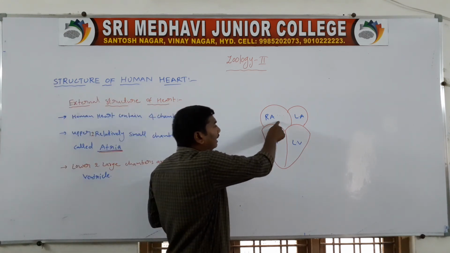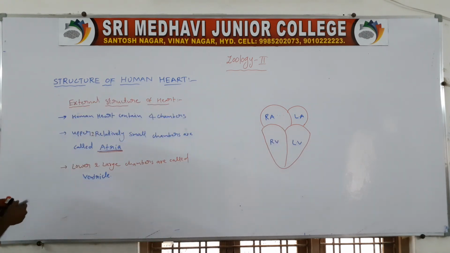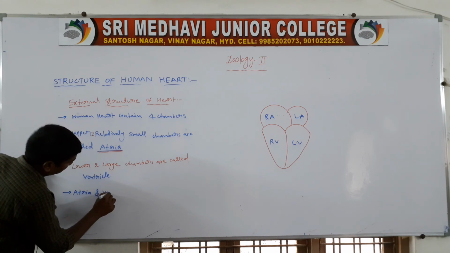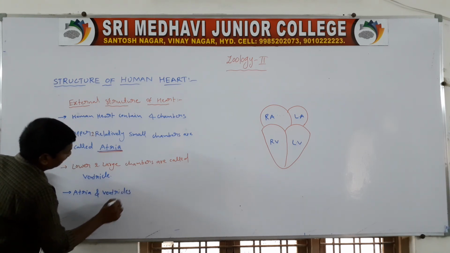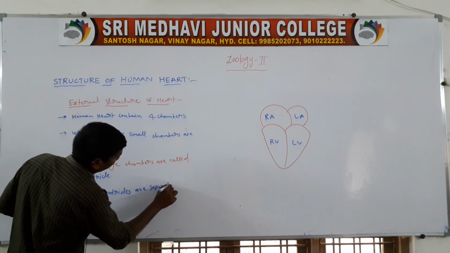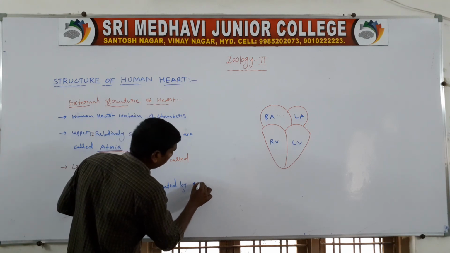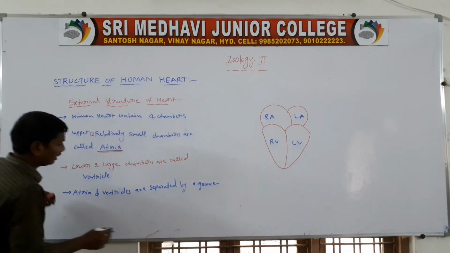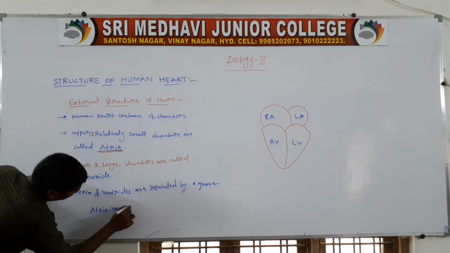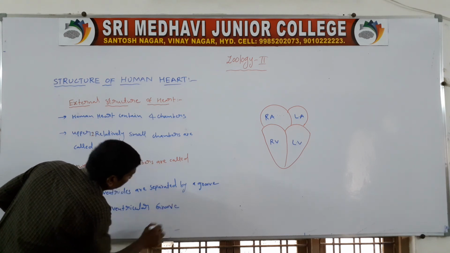Next one, the atria and ventricles. Atria and ventricles are separated by a groove, called the atrioventricular groove.